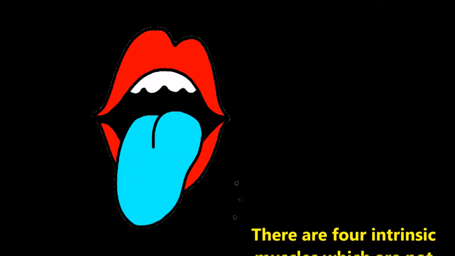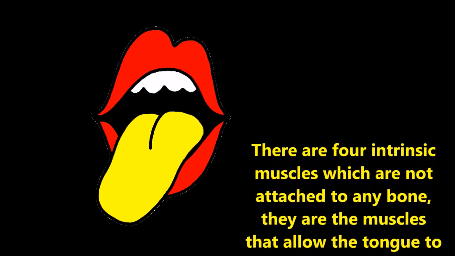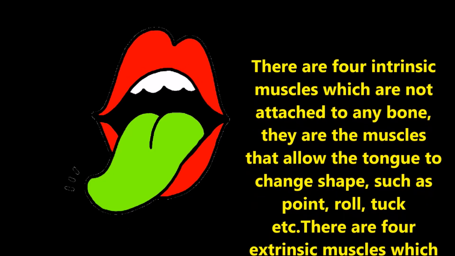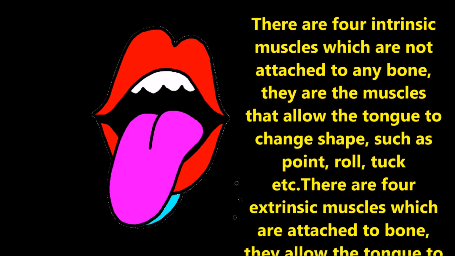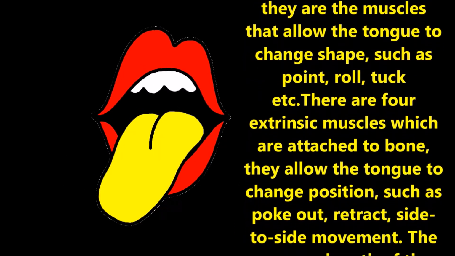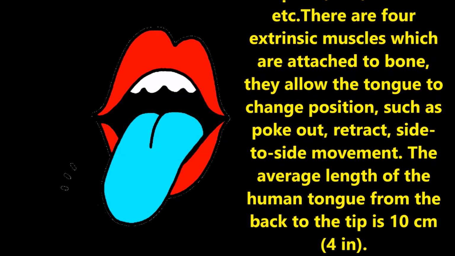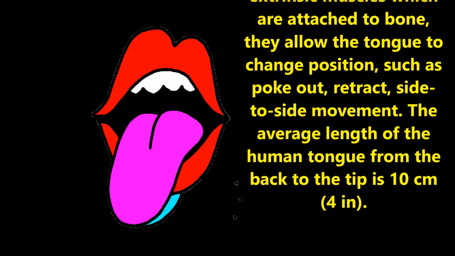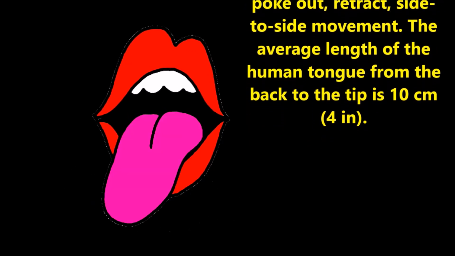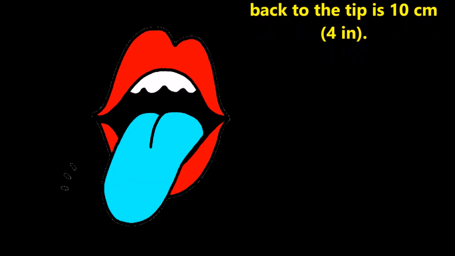There are 4 intrinsic muscles which are not attached to any bone, and they are the muscles that allow the tongue to change shape, such as point, roll, tuck, etc. And the 4 extrinsic muscles, which are attached to the bone, allow the tongue to change position, such as poke out, retract, and side to side movement. The average length of the human tongue from the back to its tip is 10 centimeters, which means 4 inches.